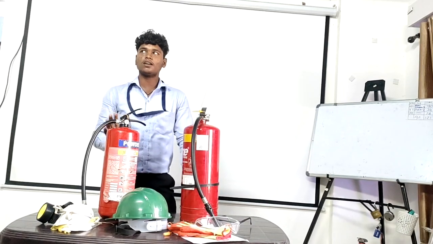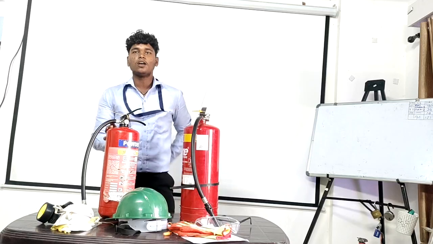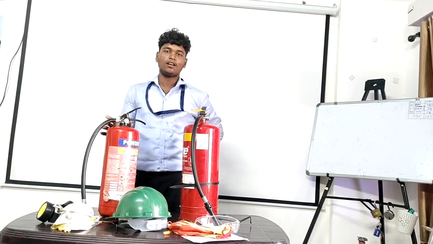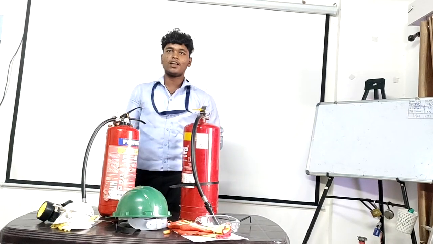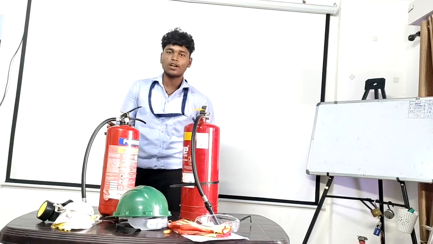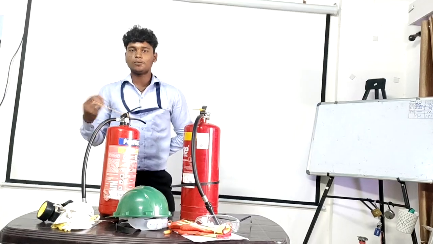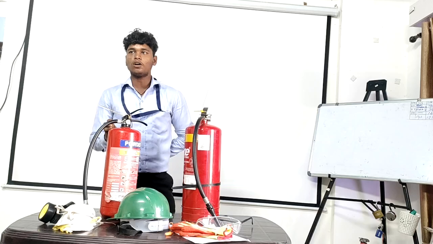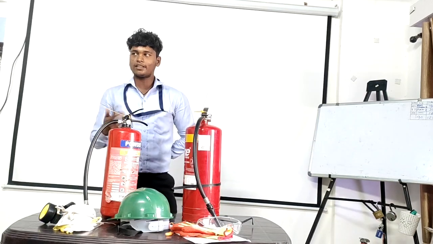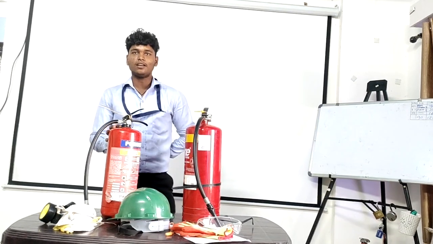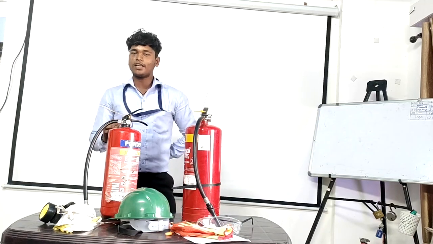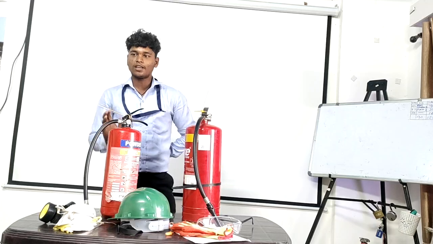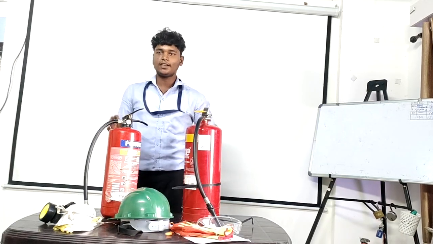In some areas we should have smoke detectors, heat detectors, and fire alarms. A fire alarm only gives a warning about fire which has spread in the area, and a smoke detector detects the smoke where fire has started. A heat detector will detect the heat produced by chemical fire. It will not produce more smoke in chemical fire, so we should keep a heat detector.